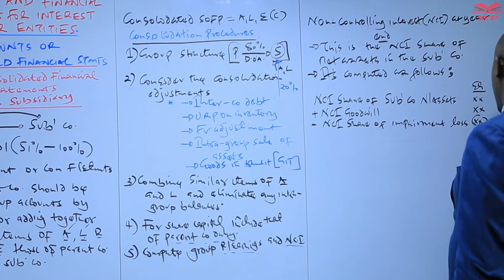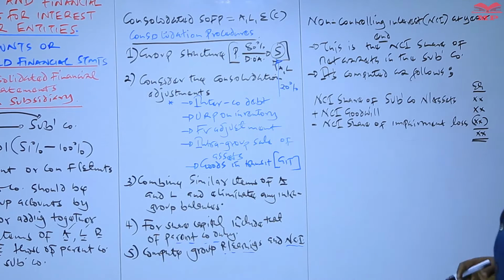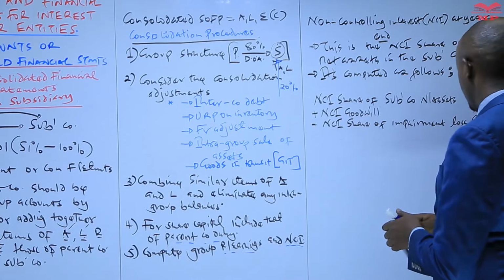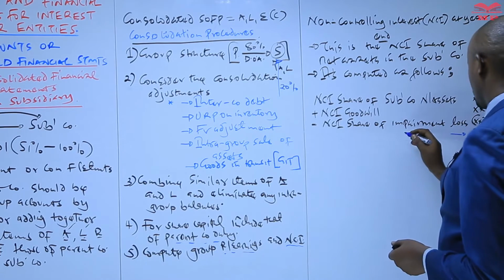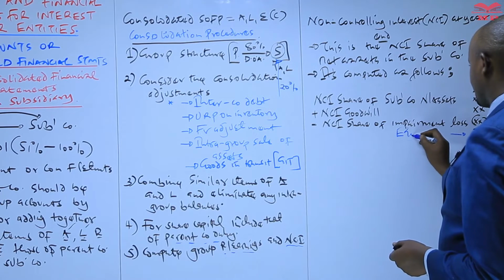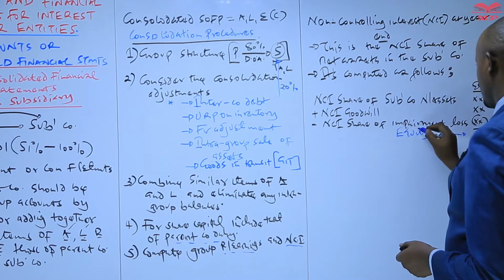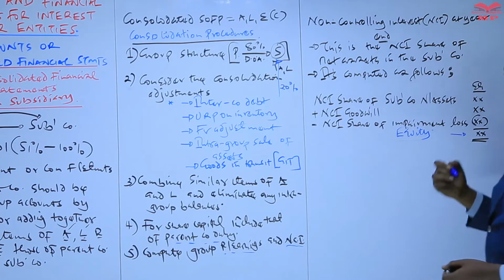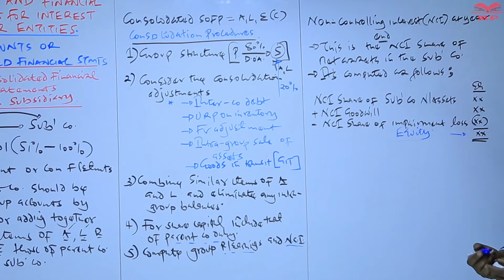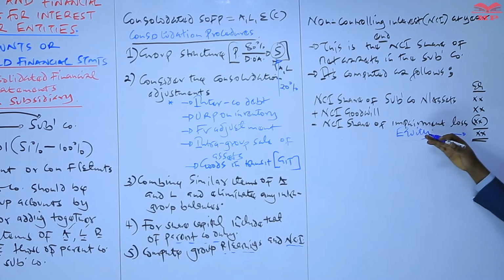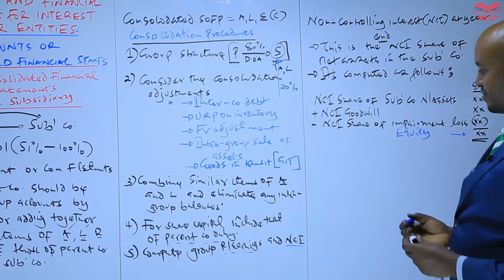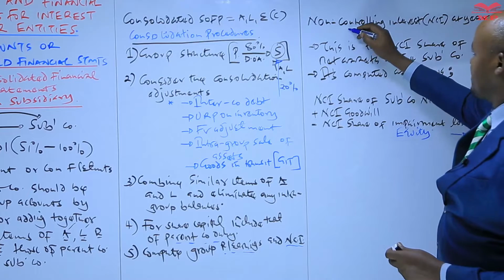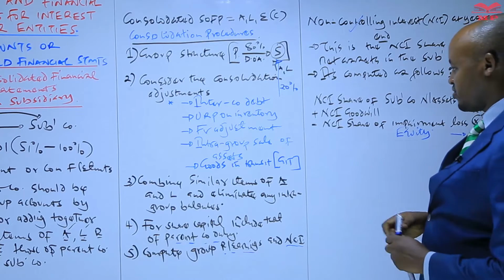So whatever you get here is the NCI share of the net asset in the subsidiary company, and what you are saying is that this one should be taken to the consolidated statement of financial position as one of the equity components. So basically that's how we compute the non-controlling interest at the end of the year.